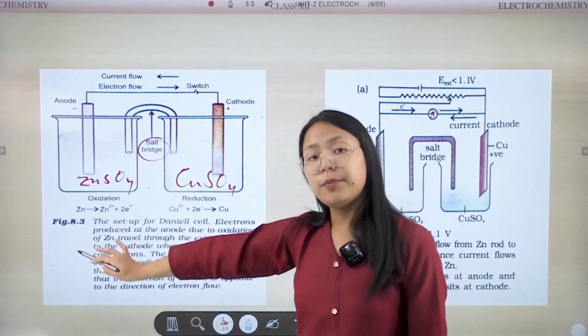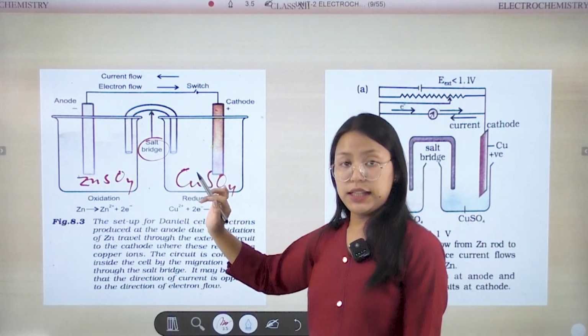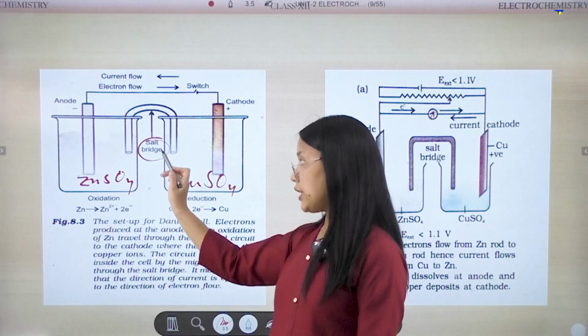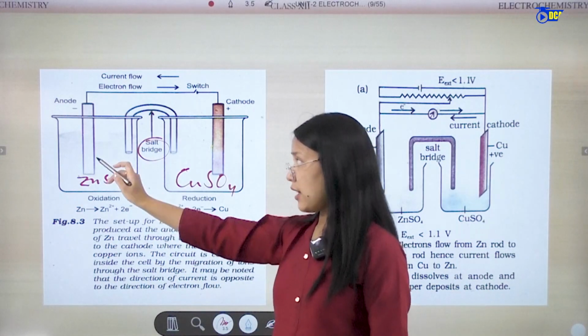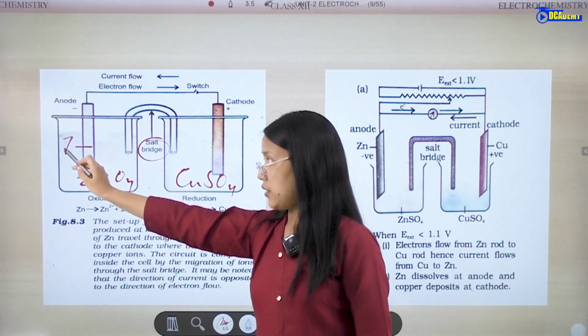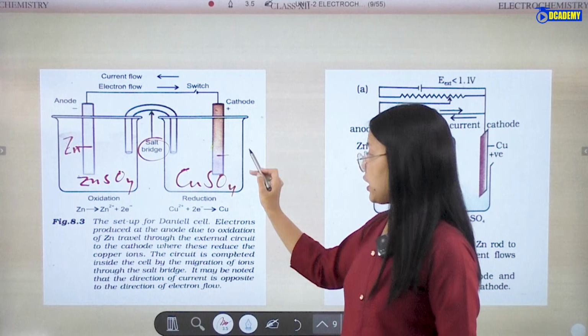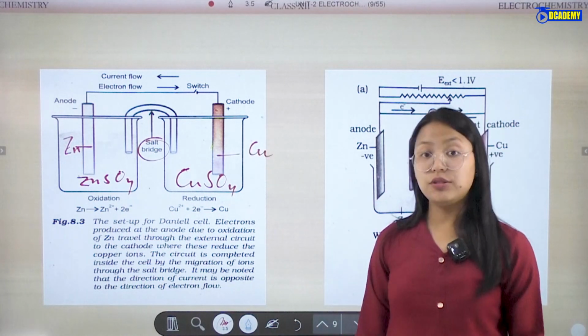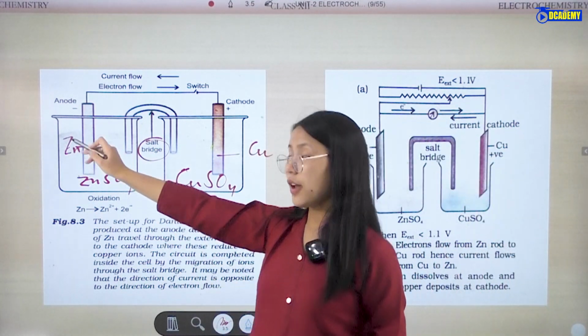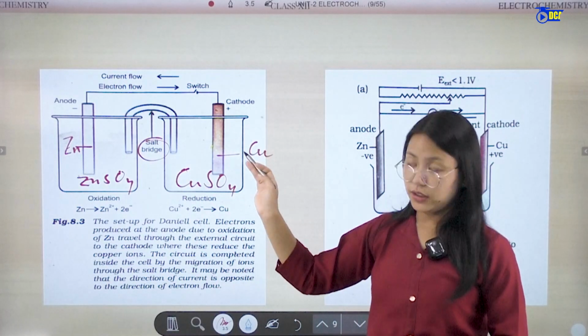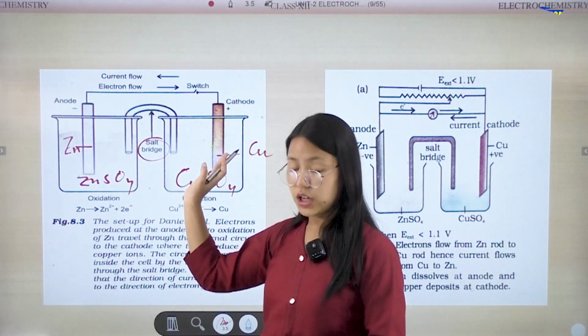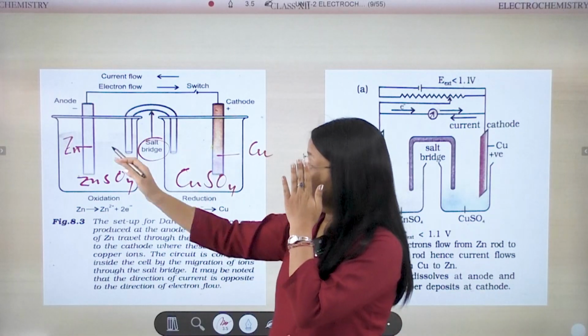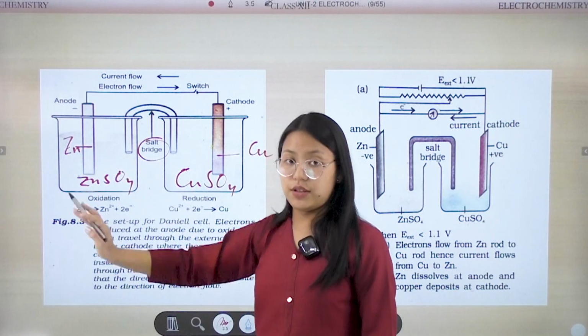In the zinc sulfate beaker the electrode is zinc, the anode, and in the copper sulfate beaker the electrode is copper, the cathode. The copper cathode has positive charge and the zinc anode has negative charge.